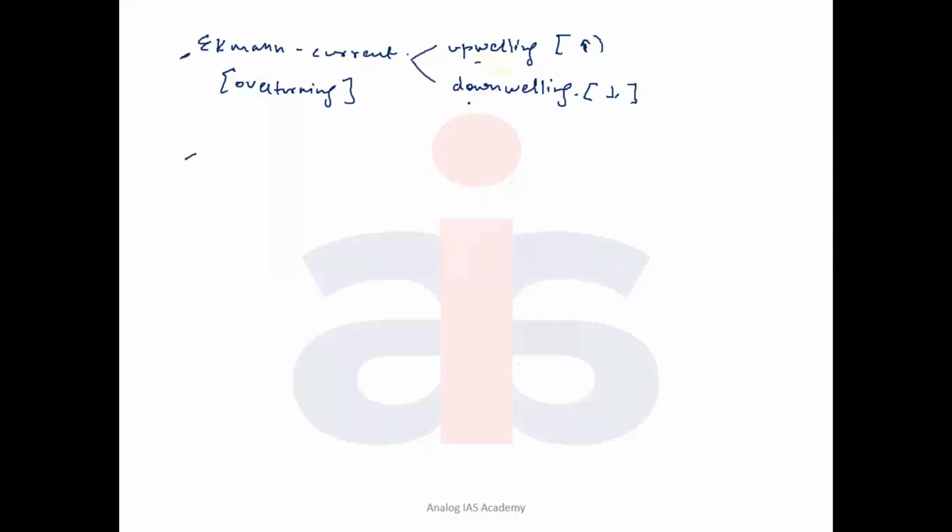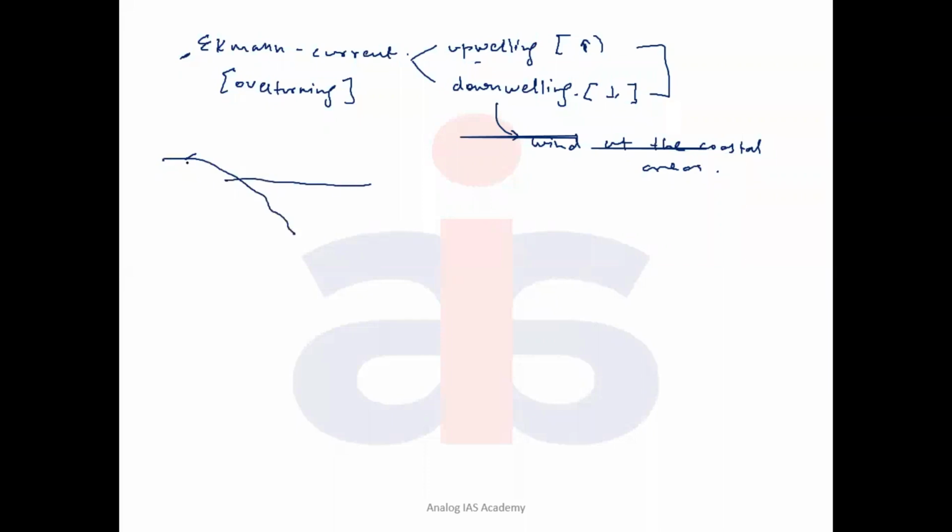Upwelling and downwelling currents are not only due to the rotation of the earth. They are also caused by wind at the coastal areas. At which areas? Coastal areas. For example, if you see this diagram, this is the land part, and this is the sea part. The wind is consistent from land to the sea.